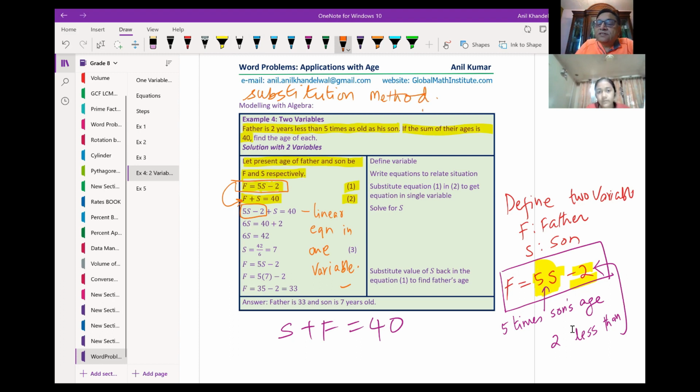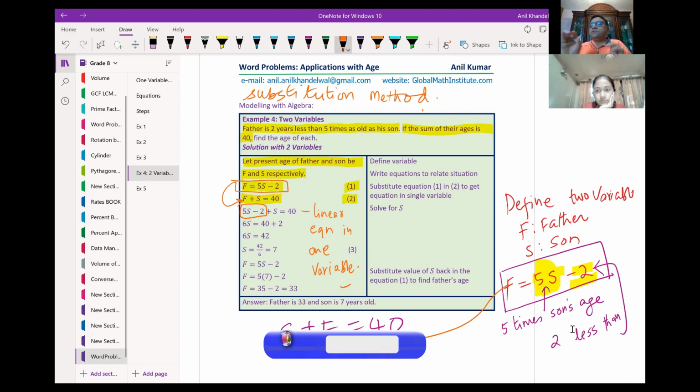What we did, we substituted the value of f in terms of s, right? Once you substitute one variable in the equation in terms of the other variable, you are left with only one variable, correct? Now you have the equation 5s minus 2 plus s equals to 40.